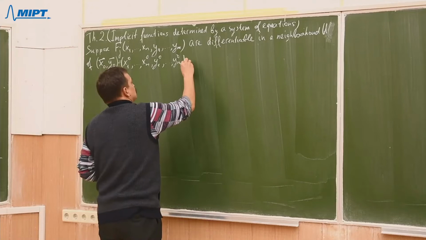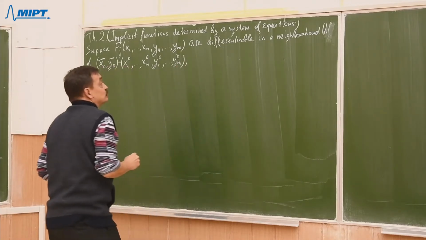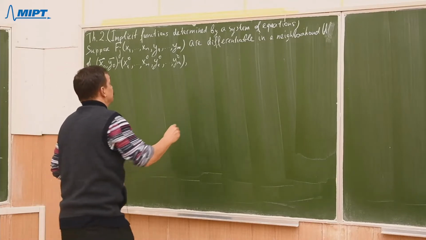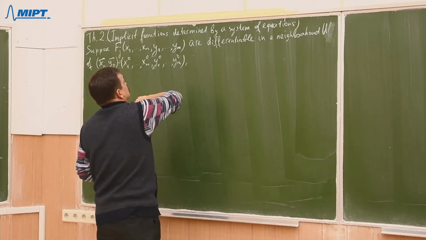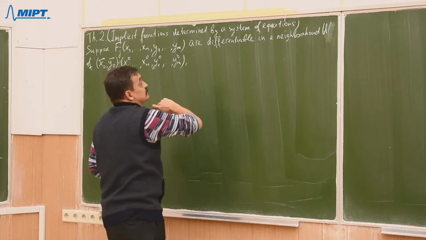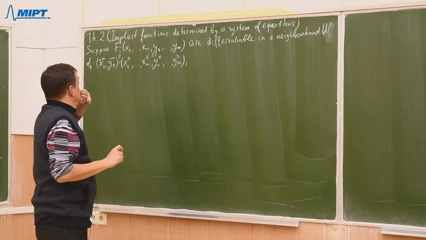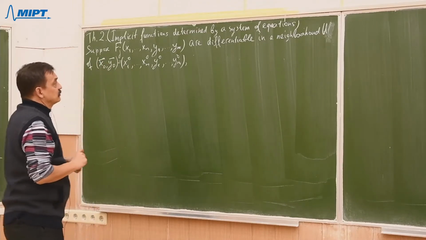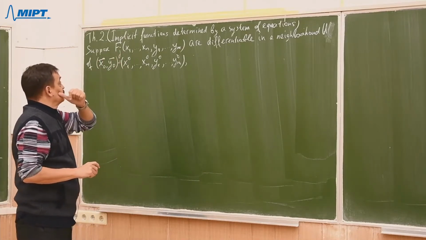And also more conditions should be satisfied. I should also mention this is valid for every index j, but I'll put the conditions for the index j after everything.